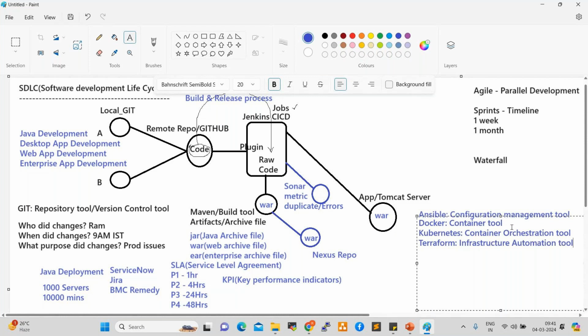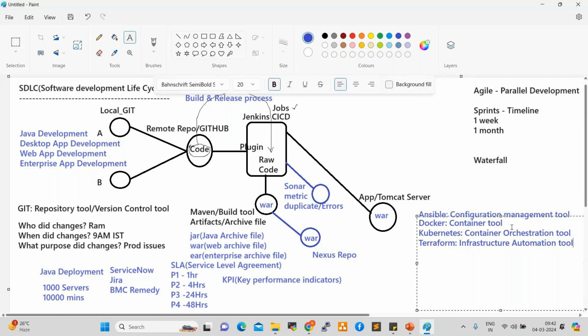It is a very advanced tool to automate the infrastructure. For example, if my project team requires 1,000 servers, by using Terraform we can create them within 1 minute with all packages, all plugins, all drivers, everything. So Terraform is a very core, very efficient tool to manage the infrastructure, right?